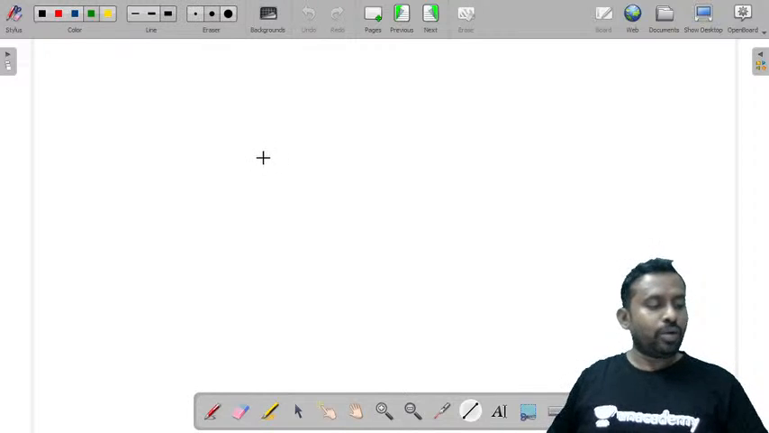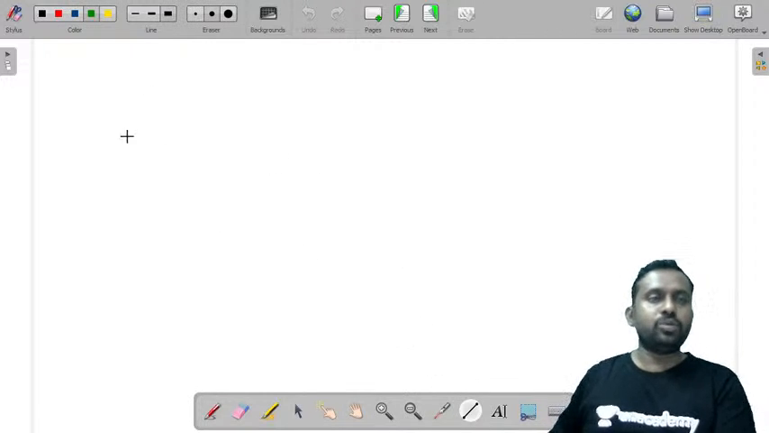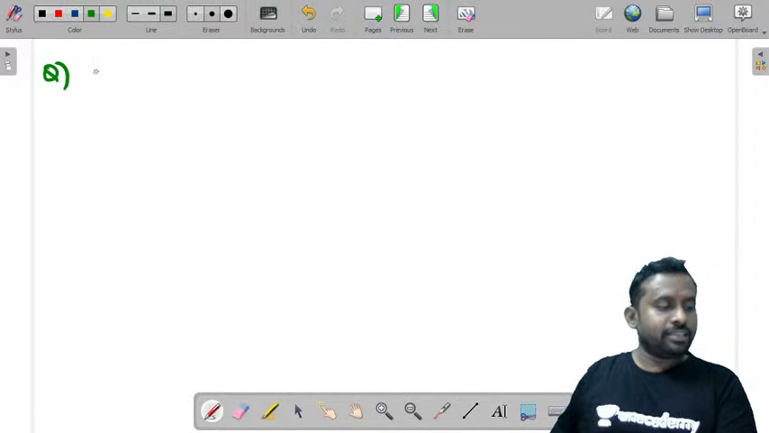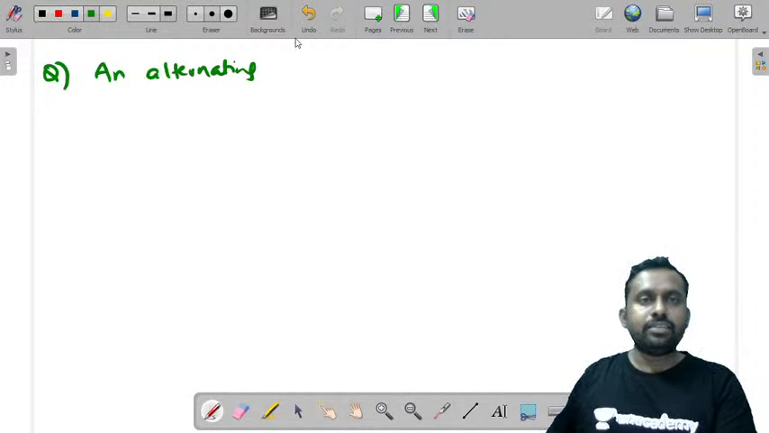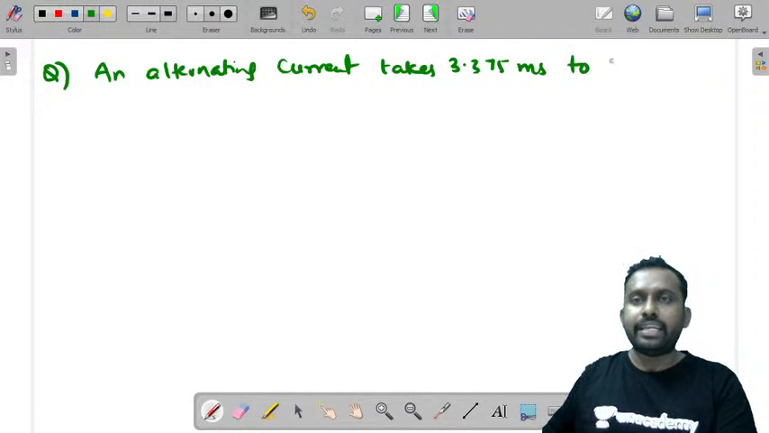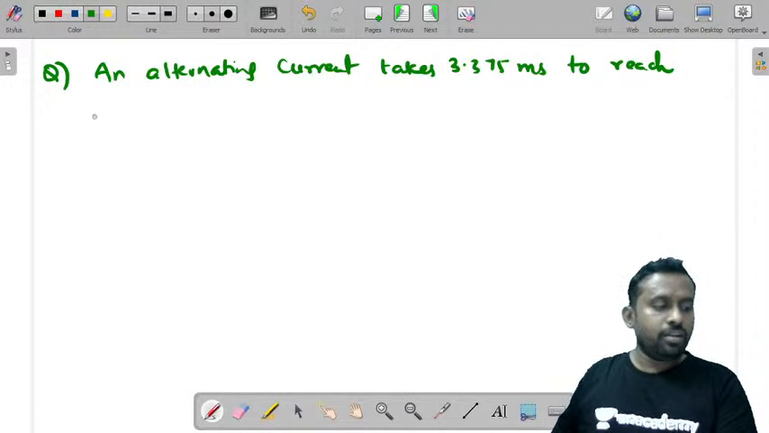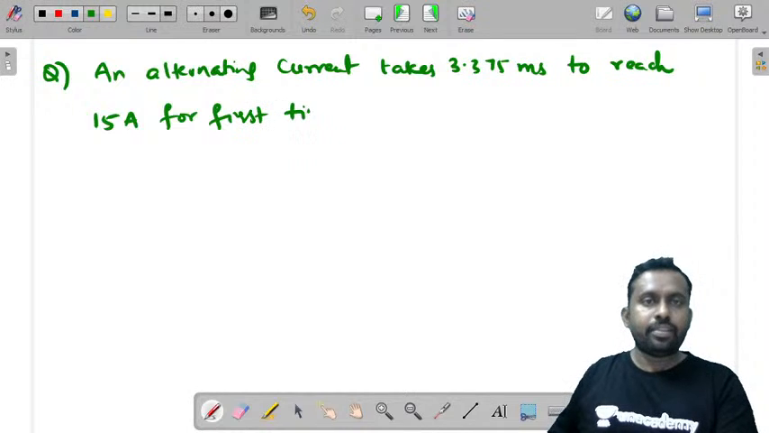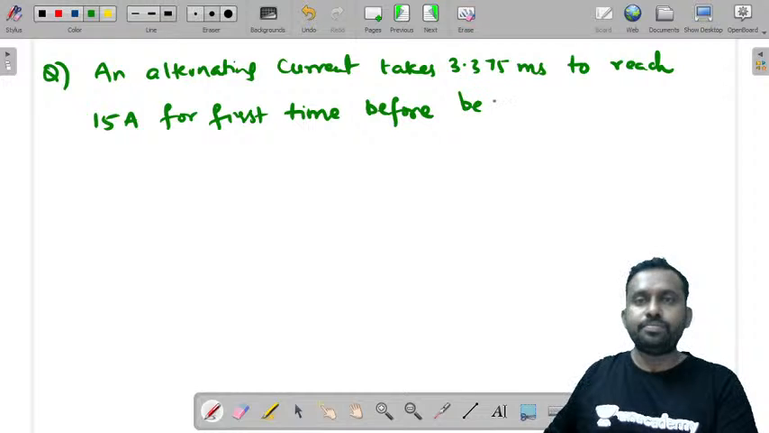Now let me tell you one more question. Let us take one question and try to solve it. I'm taking this question from one of the textbooks. An alternating current takes 3.375 milliseconds to reach 15 amperes for the first time before becoming zero.